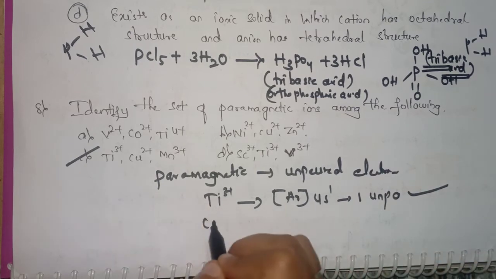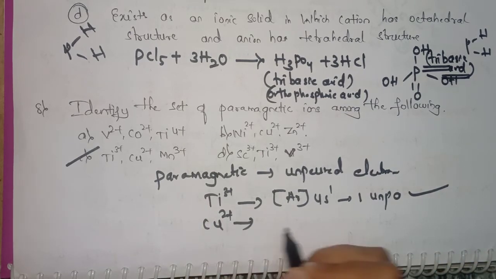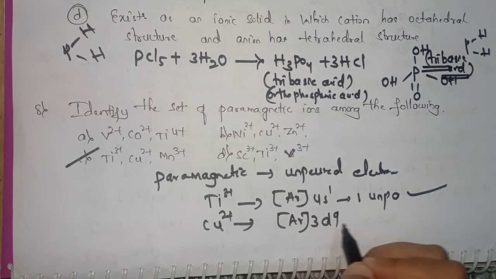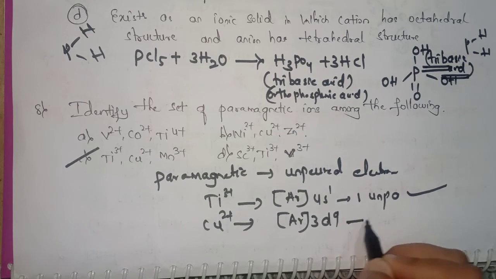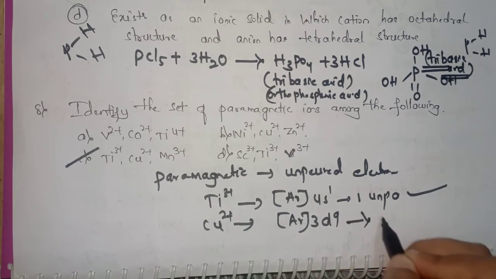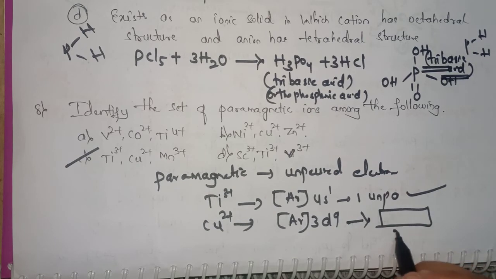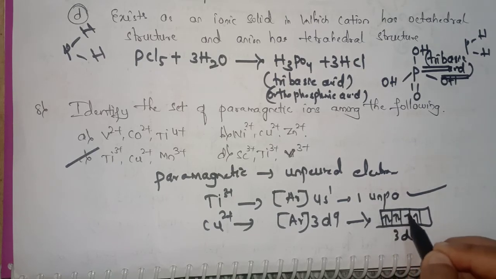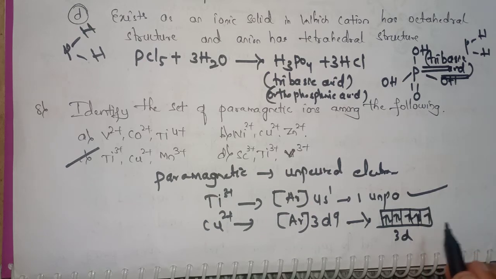Now coming to this Cu2+, this has [Ar] 3d9. So here, let's write this 3d. For this 3d, let's fill the electrons. 1 2 3 4 5 6 7 8 and the last orbital is unpaired. So one unpaired electron is present in this 3d.